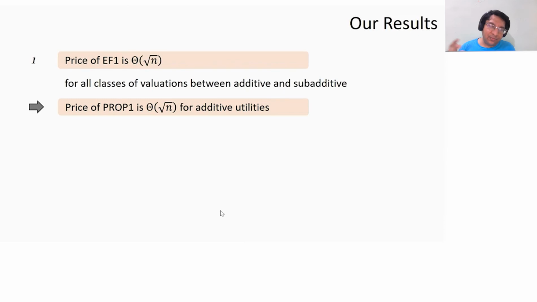I haven't talked about prop one. I don't want to define it in case you know what it is. But for additive utilities, in fact, our work also gives tight bounds on prop one as well.